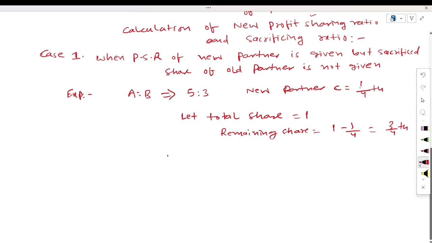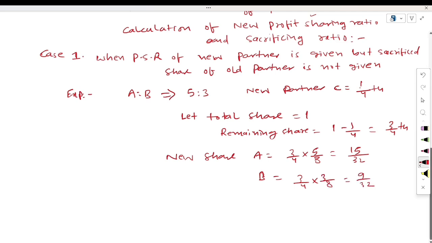So we will calculate the new share of A: 3 by 4th of 5 by 8, 15 by 32. For B: 3 by 4th of 3 by 8, 9 by 32.